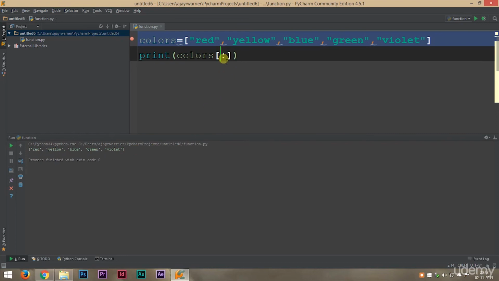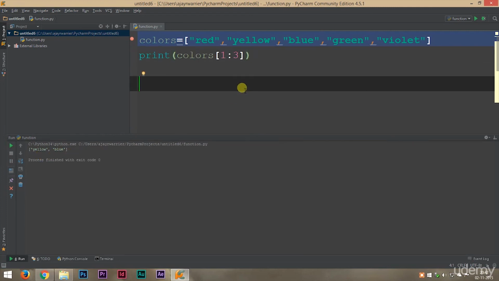The same way we slice strings, we could slice a list. With lower limit 1 and upper limit 3, that means our list will print from the first element all the way up to the second element. That is upper limit minus 1. 3 minus 1 is 2. So it will print all the elements from 1 to 2. So the first element is yellow and our second element is blue. So let's run this and we get yellow and blue. Very cool, isn't it?